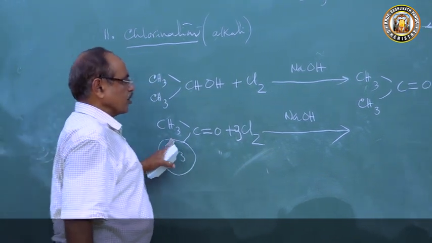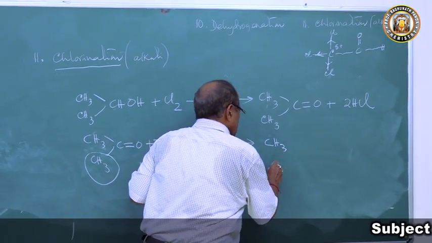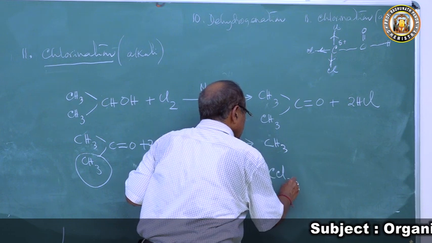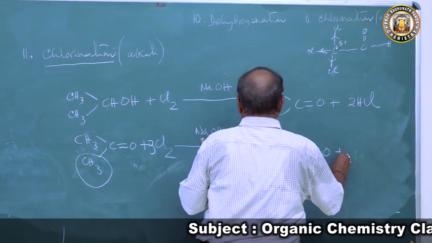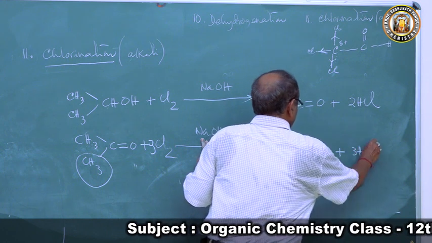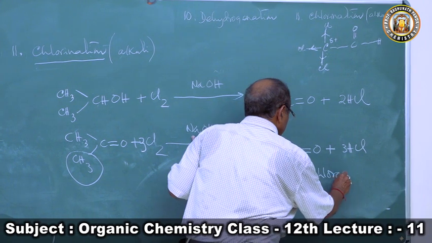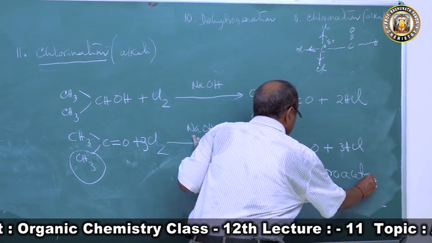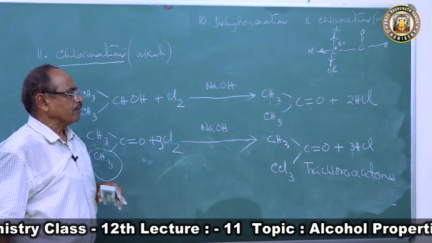This will form trichloroacetone, CH3CCl3CO... that is, CH3COCCl3 plus 3HCl. So you get trichloroacetone. If a student knows the property of alkane, then he can write this very easily.